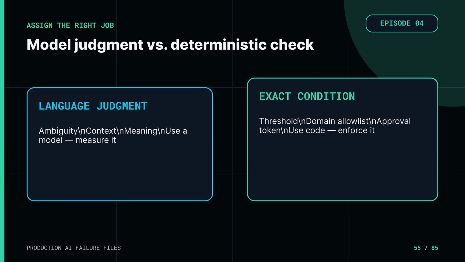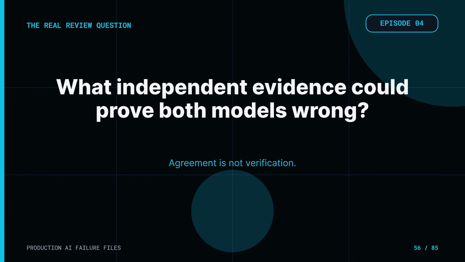For critical claims, compare against an authoritative source that is independent of the actor's narrative, and send uncertain or high-impact disagreements to a qualified person. The question is not, did another model agree? The question is, what independent evidence could prove both models wrong?